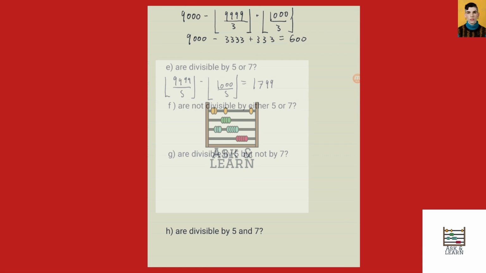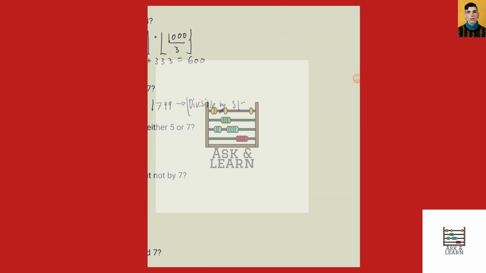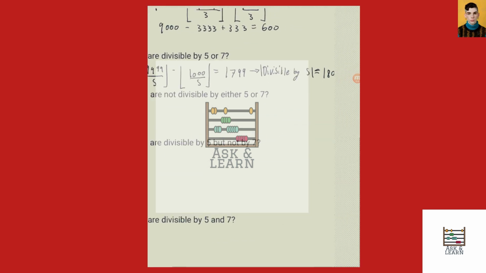We will need to be careful here because 1,000 itself is divisible by 5. So I'll note that the number divisible by 5 is going to be 1,800 because we need to add 1,000 back into our set of valid options. The size of the overall set is going to be 1,800.